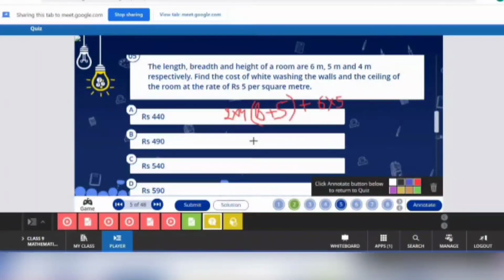So please tell me what is the value of this area? This is 88 plus 30. So the area is 118. तो आपको कितनी एरिया को व्हाइट वॉश करवाना है?